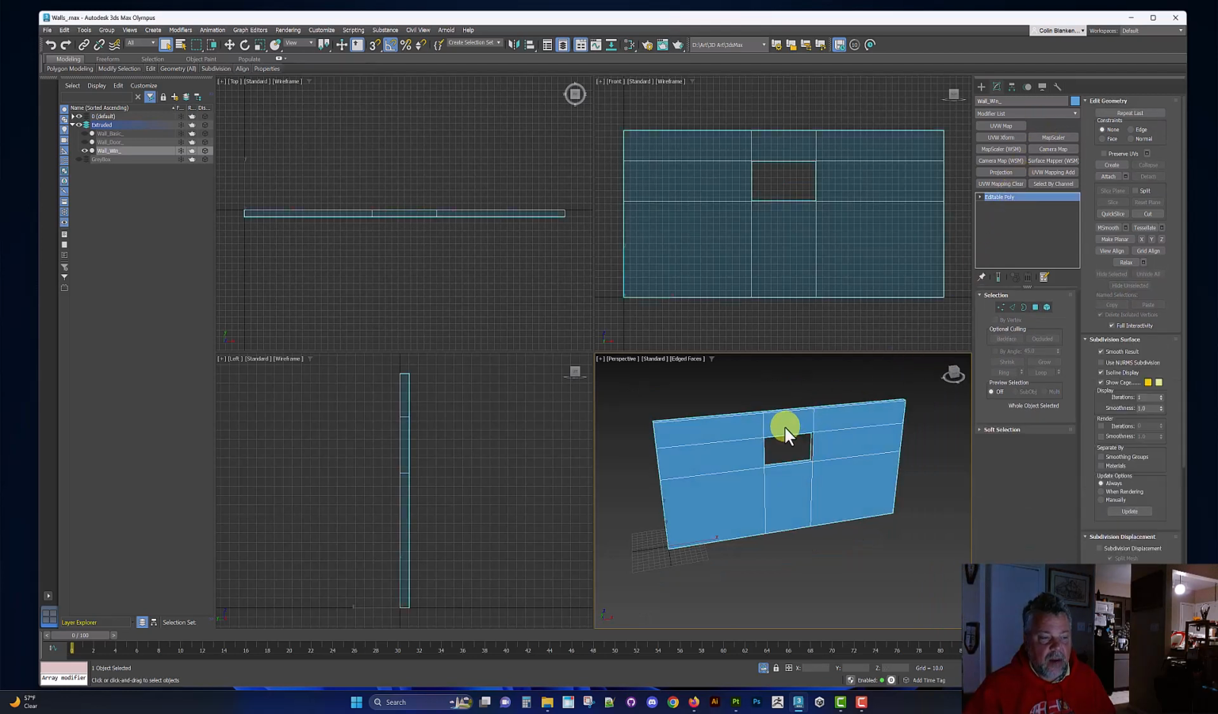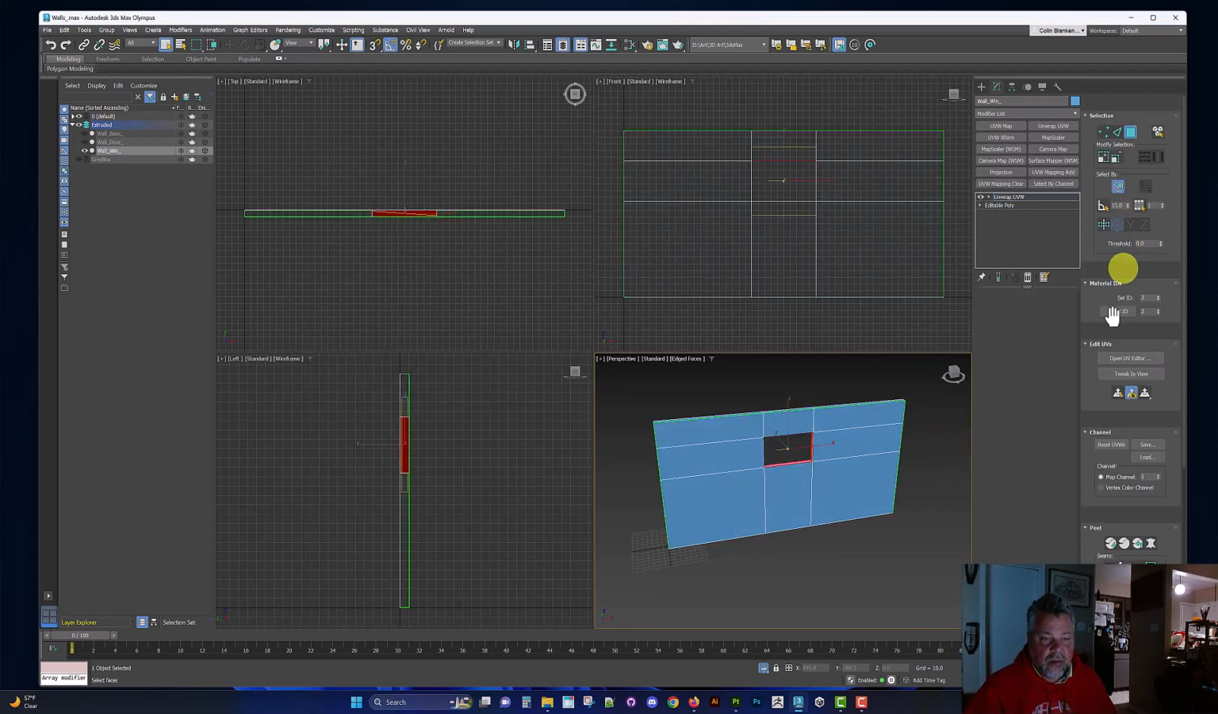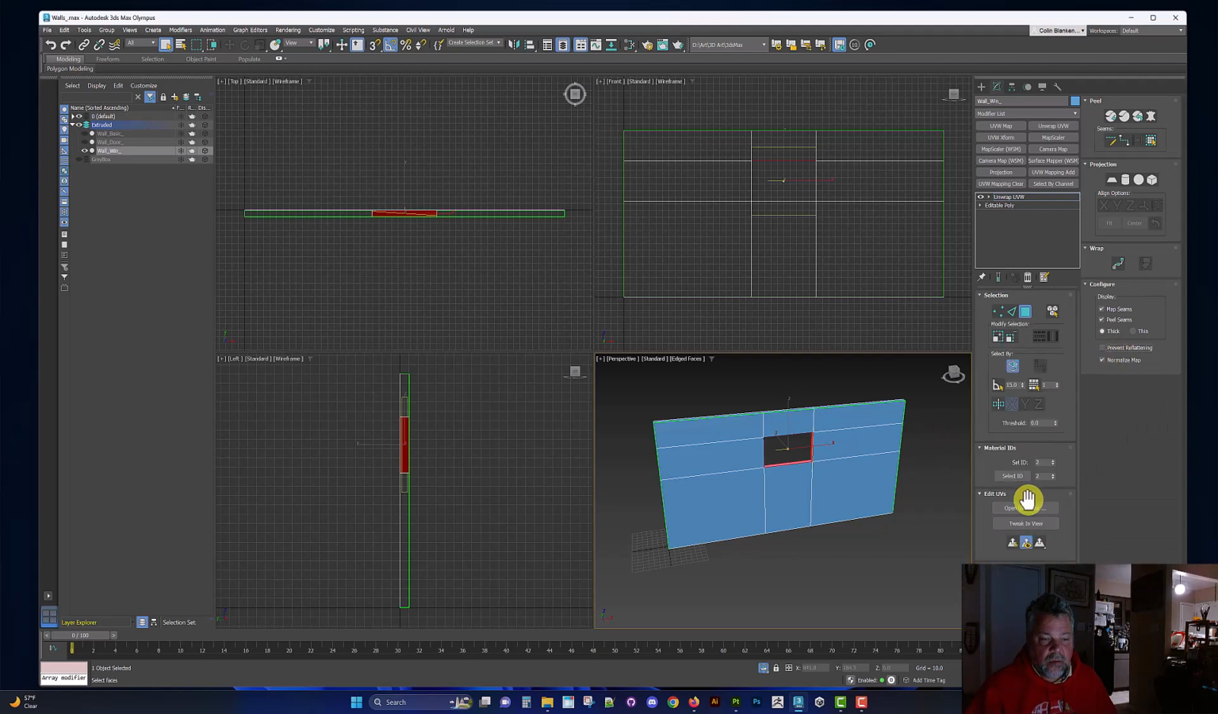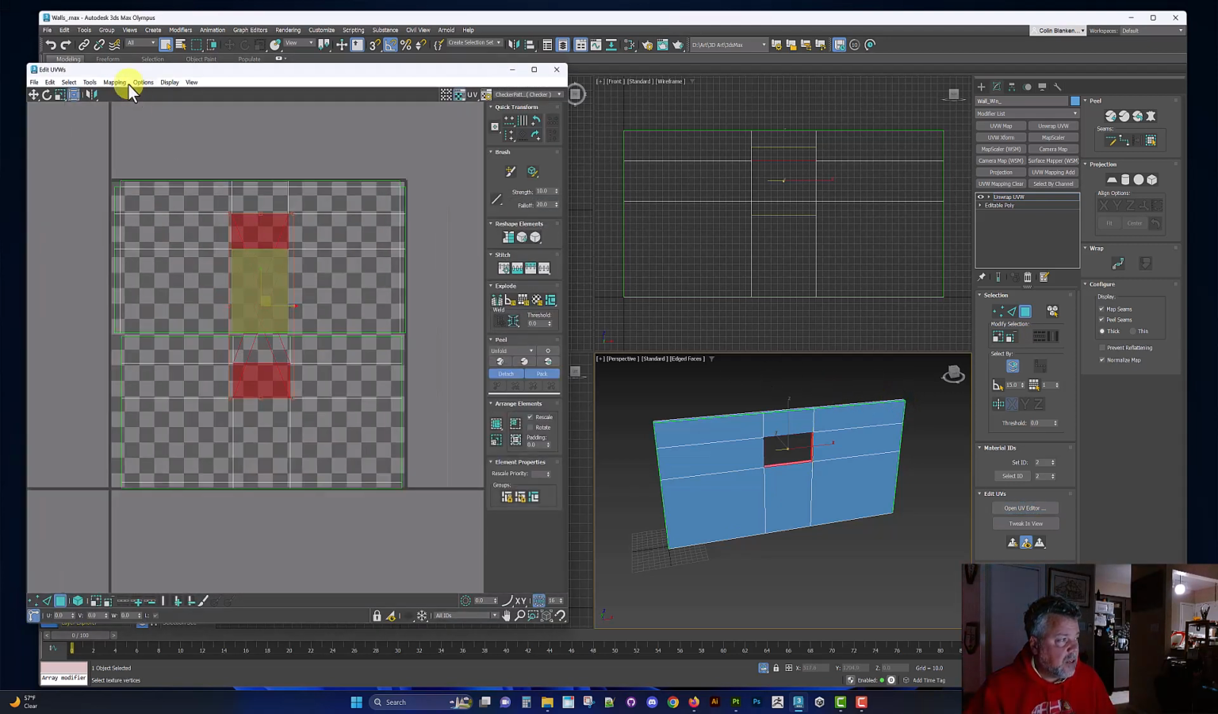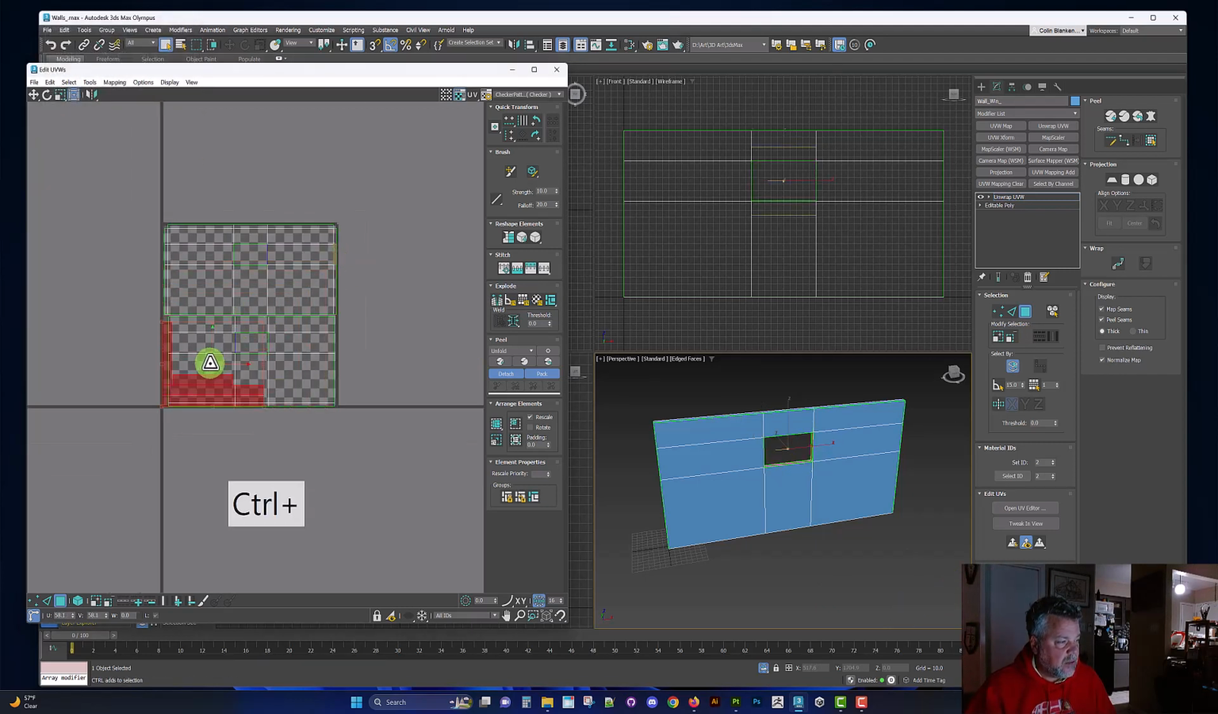Go to unwrap and let's address those. And hit flatten mapping because it's just the geometry that we have selected, which is what we just created. And I'm going to scale these down.